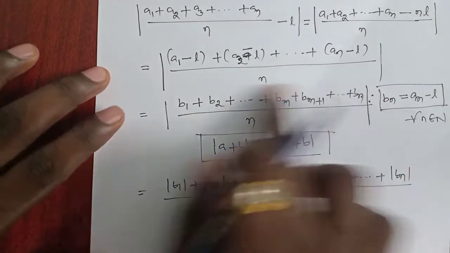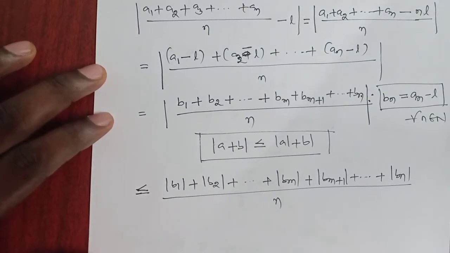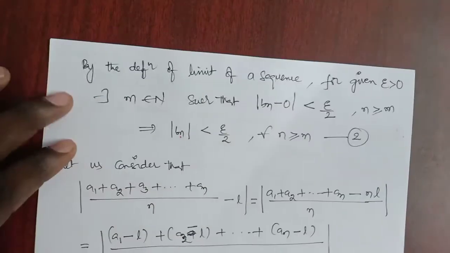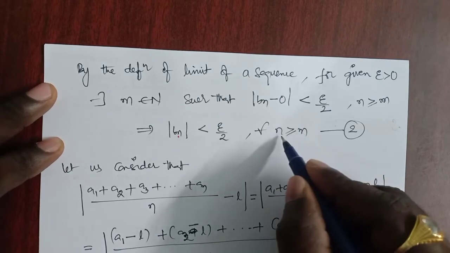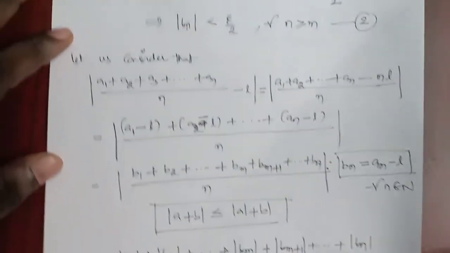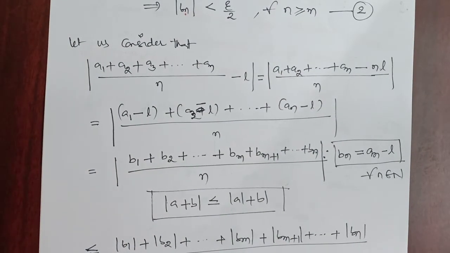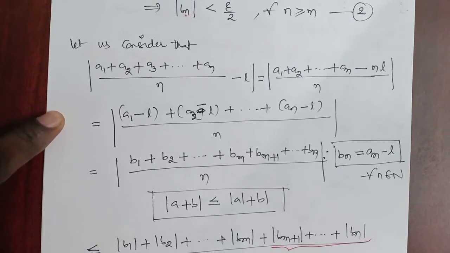Now see, clearly, as n is greater than or equal to m, modulus of bn can be written as epsilon by 2. So these are all greater than m values, and these are all less than or equal to m.